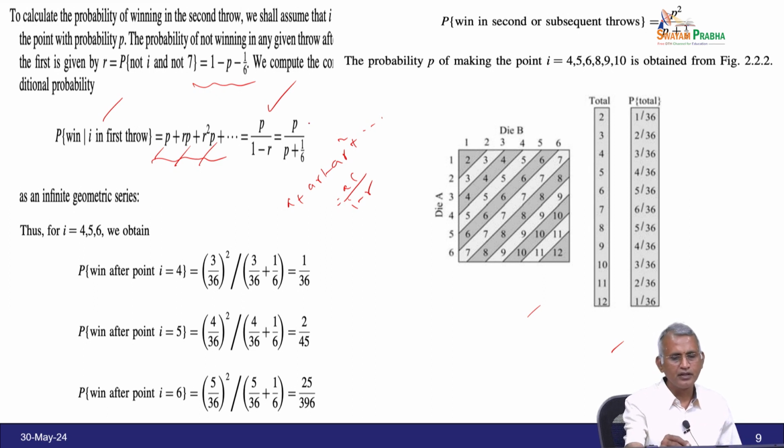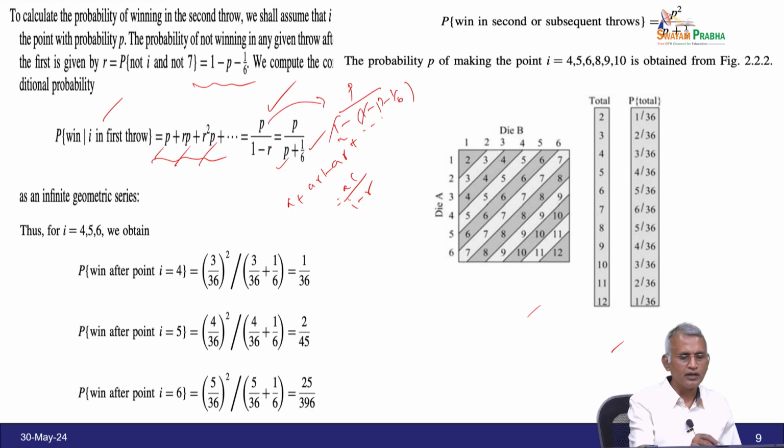Substituting here, it becomes p by 1 minus of 1 minus p minus 1 by 6. So, 1 gets cancelled, and minus into minus p gives plus p, and minus into minus 1 by 6 gives plus 1 by 6, therefore p by p plus 1 by 6. So, this is based on the infinite geometric series.